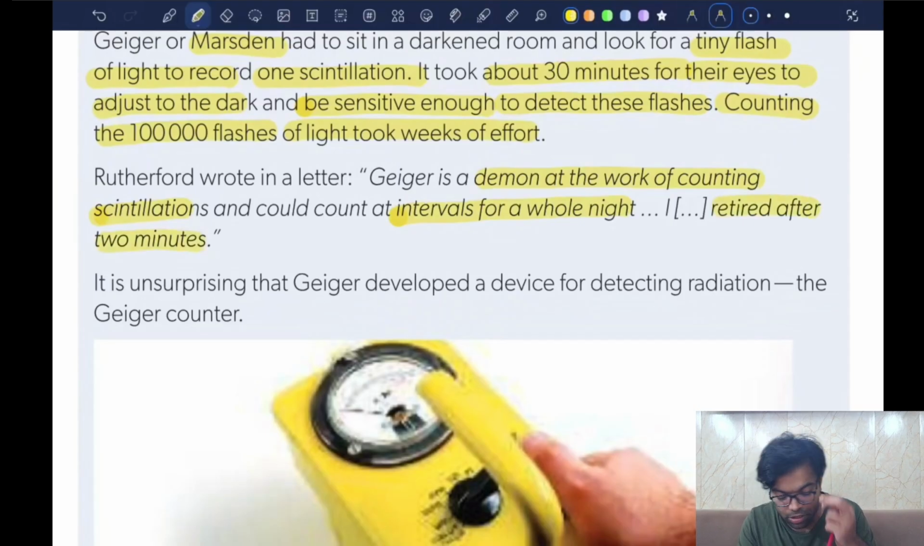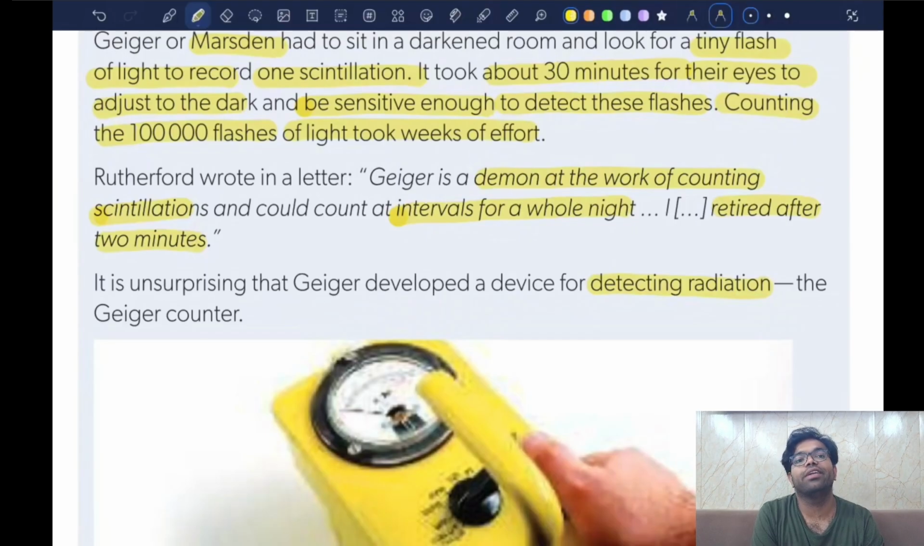Retried after 2 minutes. It is unsurprising that Geiger developed a device for detecting radiation that is known as the Geiger counter. His job in the gold leaf experiment was to observe the particles that are striking the sheet, right? So basically, he made a device which could detect radioactivity.